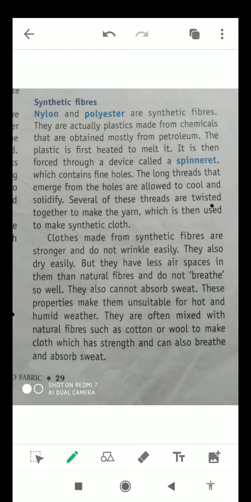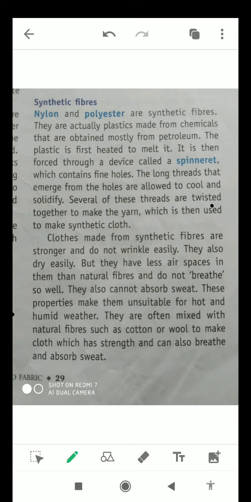Then it is forced through a device called a spinneret, and this device contains fine holes. The long threads that emerge from the holes are allowed to cool and solidify.